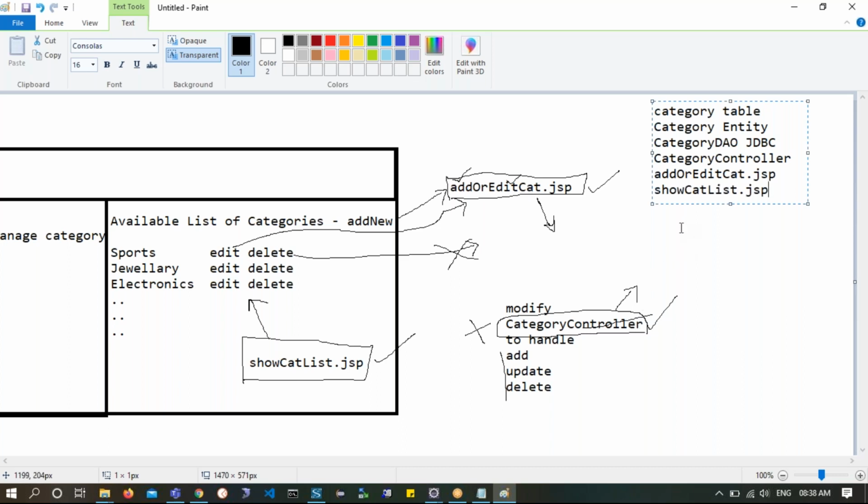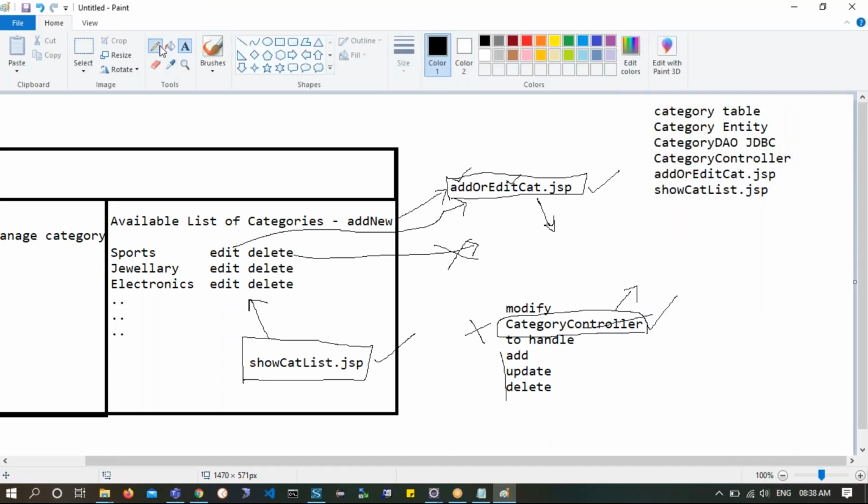That's all. So for a single component including database, all we have is only these 1, 2, 3, 4, 5, 6. We still have 6 components. You can think of it: what if you were doing individual operations with a JSP, add category controller or update category controller and so on? You will end up with so many components. Understood?